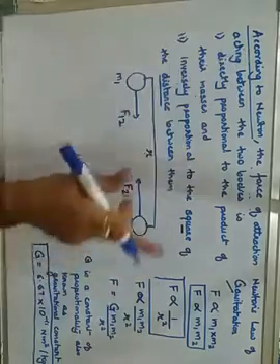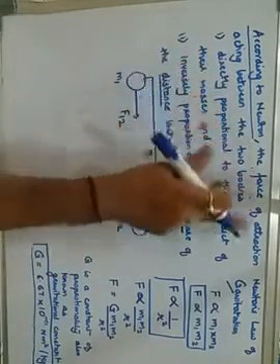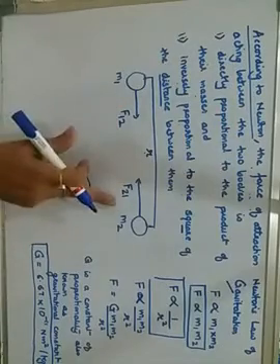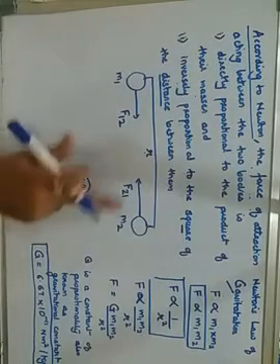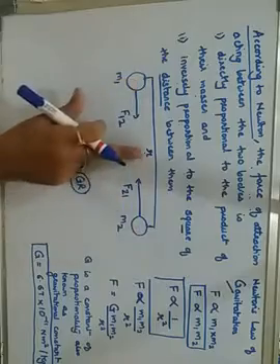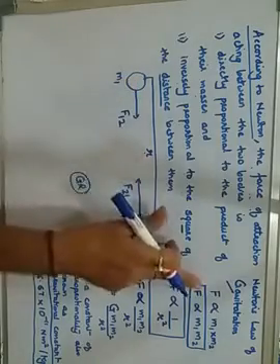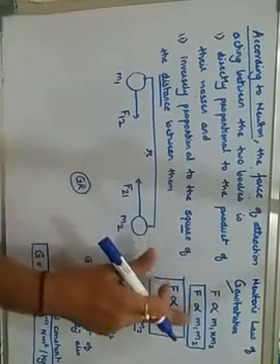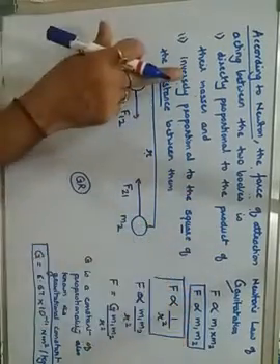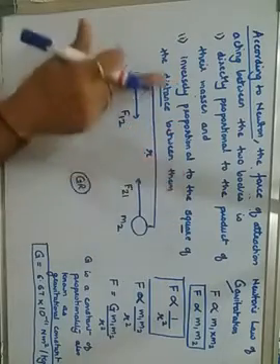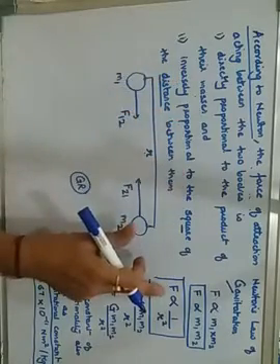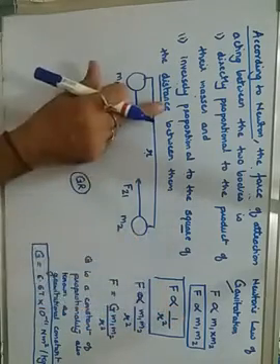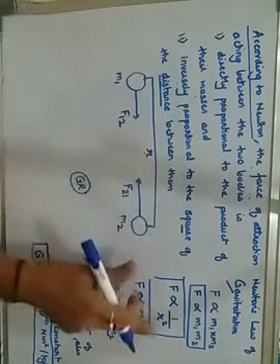So now again I revise. According to Newton's law, the force of attraction acting between the two bodies having masses m1 and m2, and the distance between the two particles is r, then the force is directly proportional to the product of their masses. That's why I wrote F is proportional to m1 into m2, and it is also inversely proportional to the square of the distance between them. Inversely proportional, therefore F is proportional to 1 upon r square, that is square of the distance. Distance is r, therefore r square.